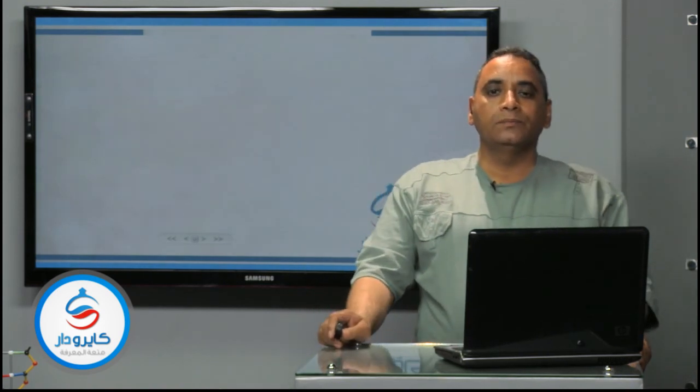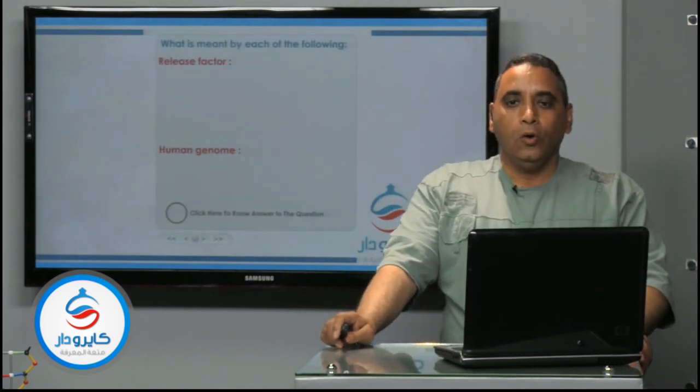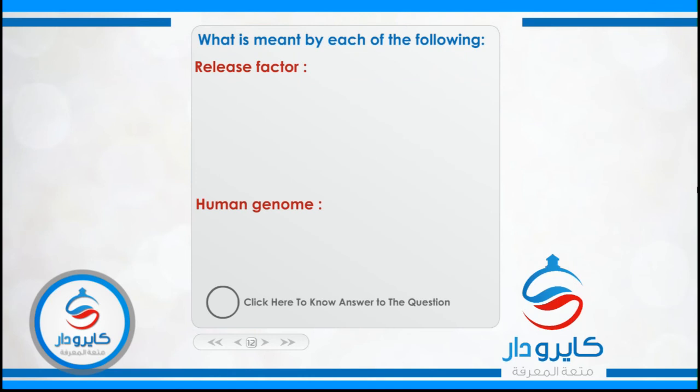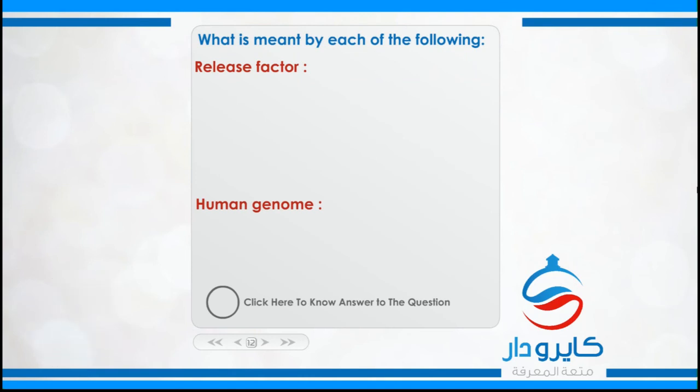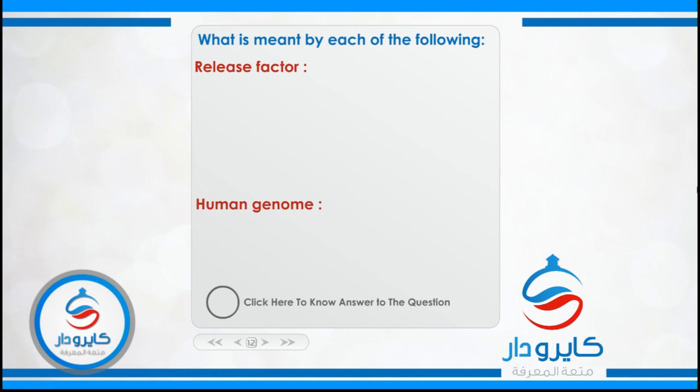The next question. What is meant by releasing factor? The releasing factor is a special protein located on the stop codon on the mRNA that causes the termination of protein synthesis. The ribosome moves along the mRNA to translate the mRNA codons into amino acids and join amino acids into a polypeptide chain.